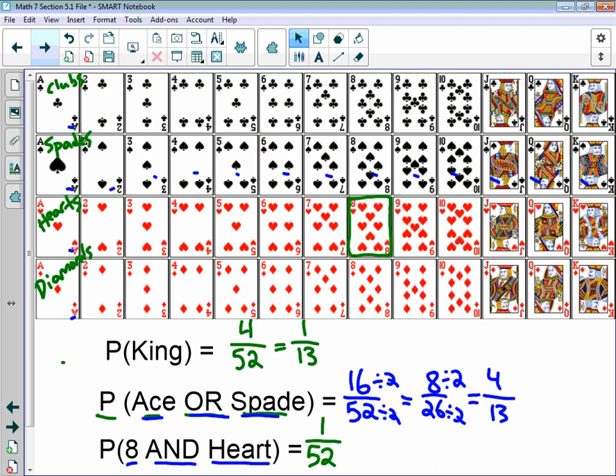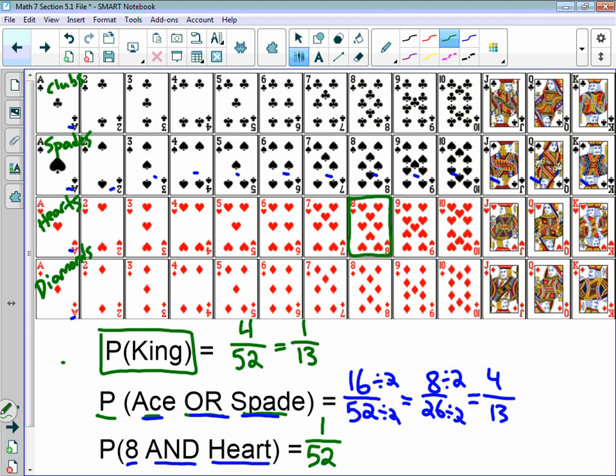Okay, so that is the end. Let me double check. Yeah, that's the end of the lesson. I just went through those. We're looking at figuring out probability. Again, we're using this notation. So in your assignments, it may ask you in a sentence, what is the probability of picking a king? Then you can write in your book, P(king) is equal to, and then write what your probability is. So that's one thing you have to remember, is that notation for how we write it down.